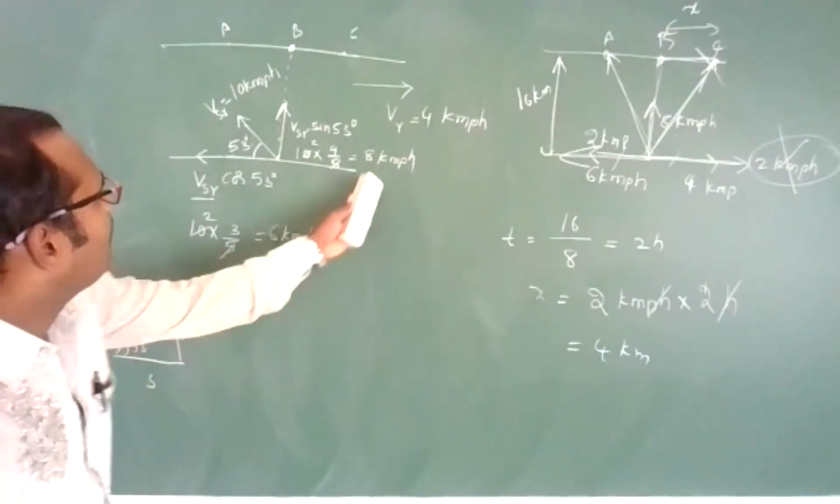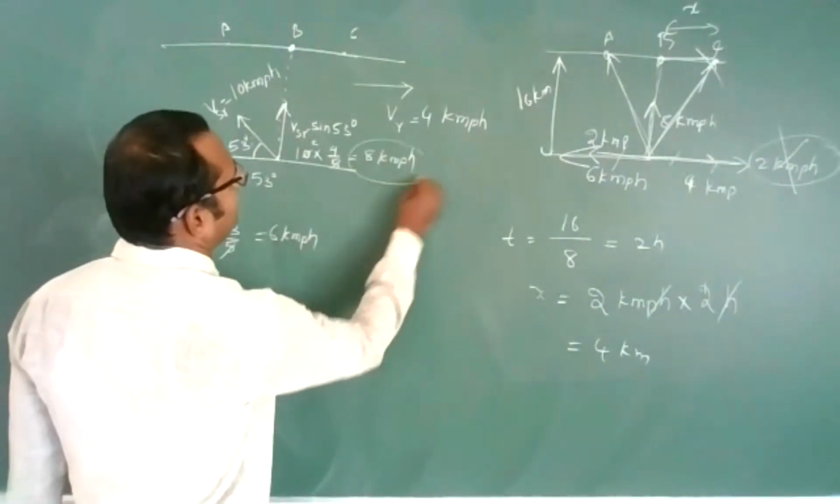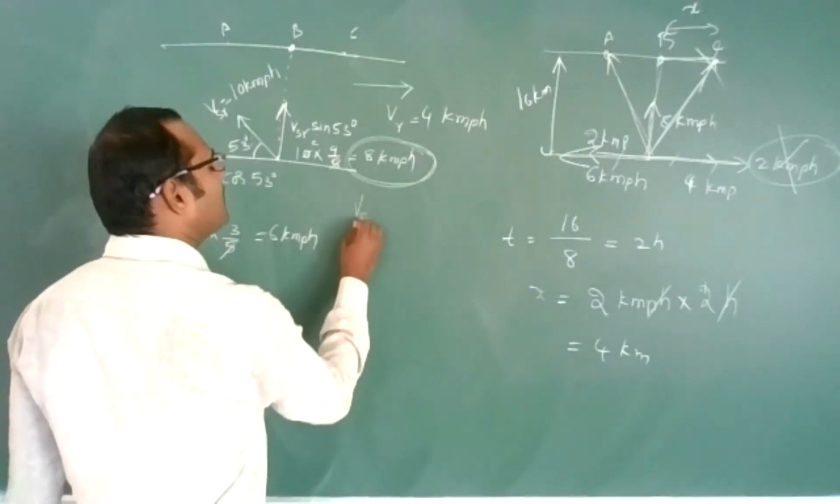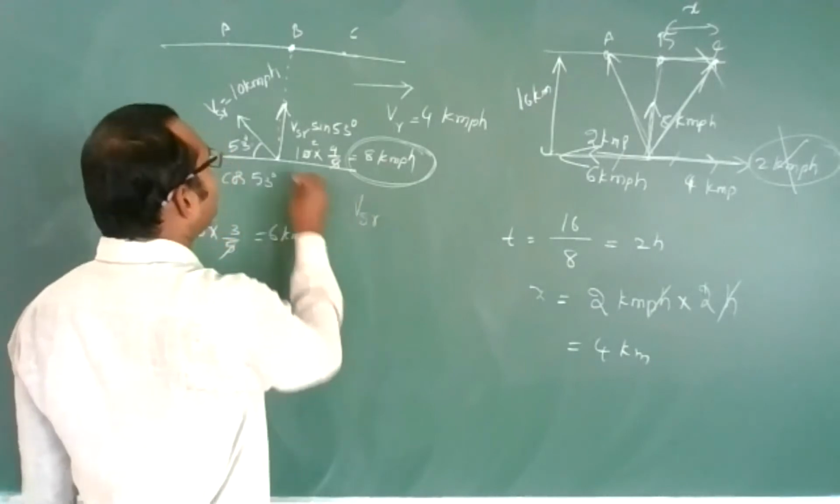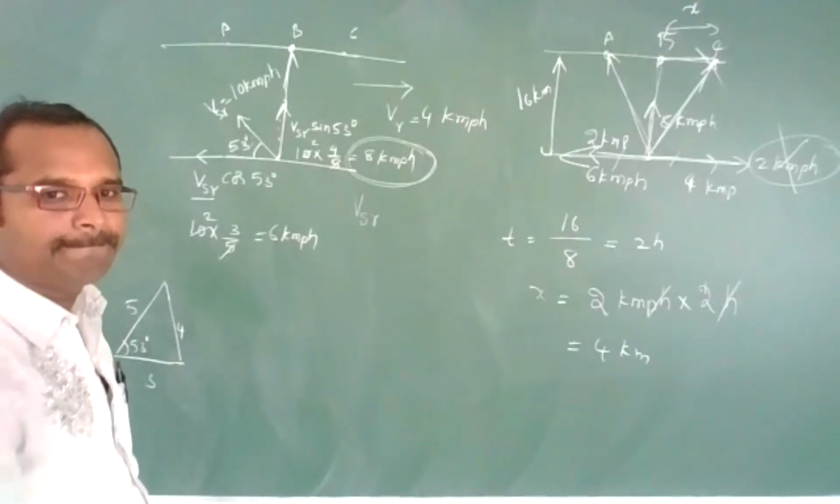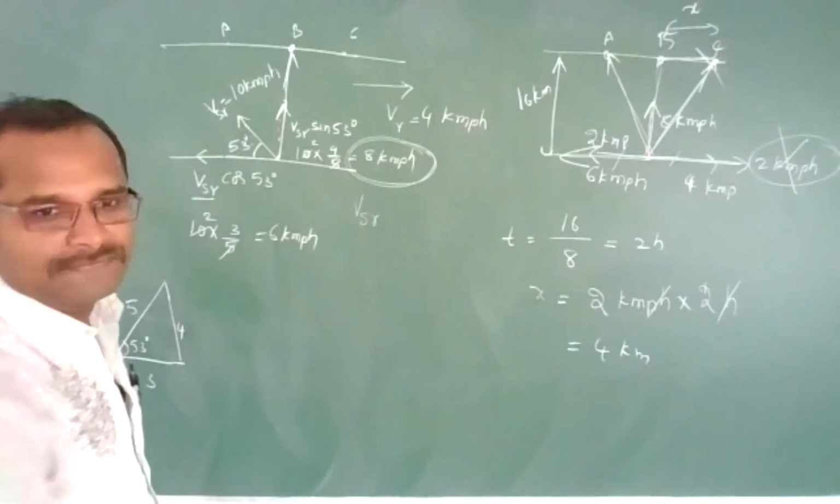8 kilometer per hour, is this what you are asking? Observe, this 8 kilometer per hour is the velocity of the swimmer with respect to the river in the vertical direction. Clear?